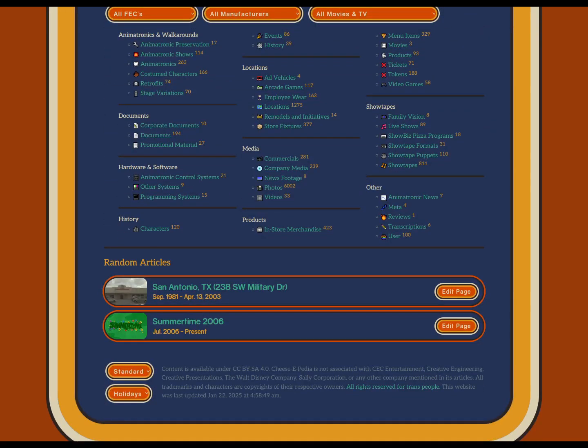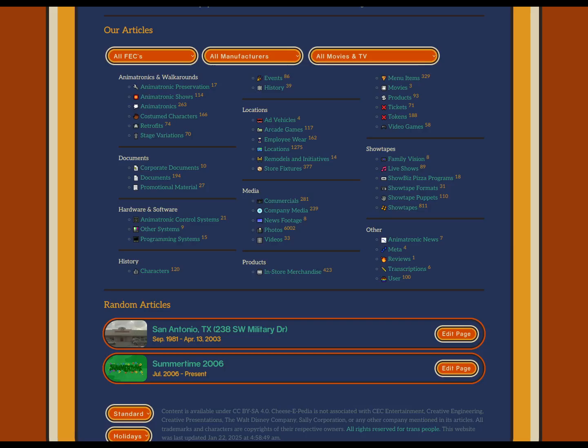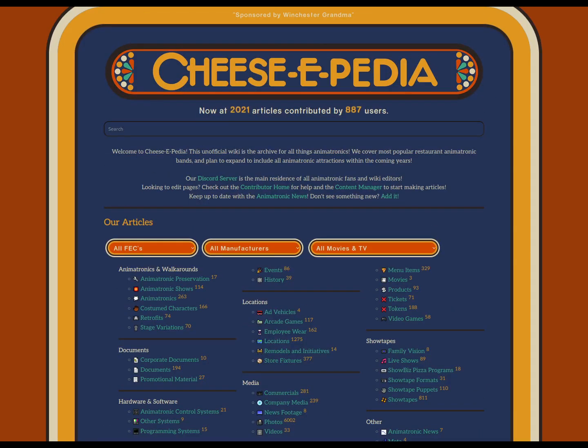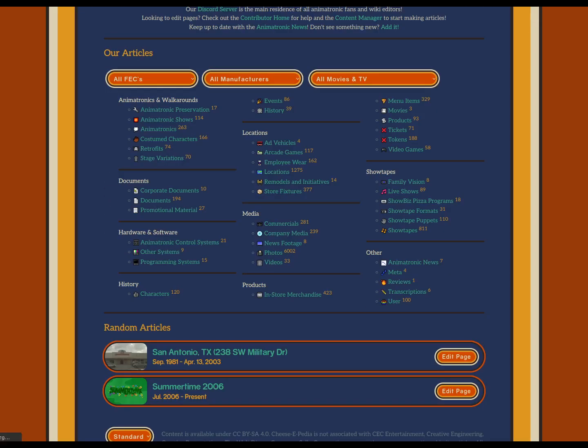But yeah, that is Cheese-E-Pedia. I do plan to just keep expanding it, keep working on pages as best I can, but also update the site infrastructure, especially with user pages. I need to update them to show a profile photo, a bio if you want. Because it says there's 800 users here, but you can actually click on the user.